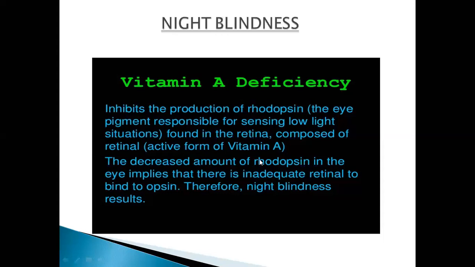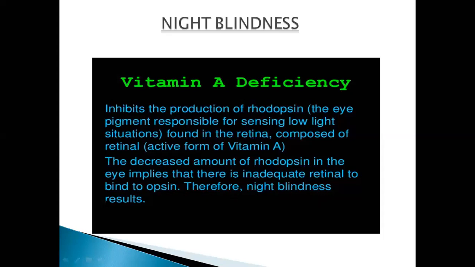If you don't have vitamin A in your diet, the rhodopsin amount decreases in your body. A decreased amount of rhodopsin in the eye implies that there is inadequate retinal to bind to opsin. Opsin is also a protein.